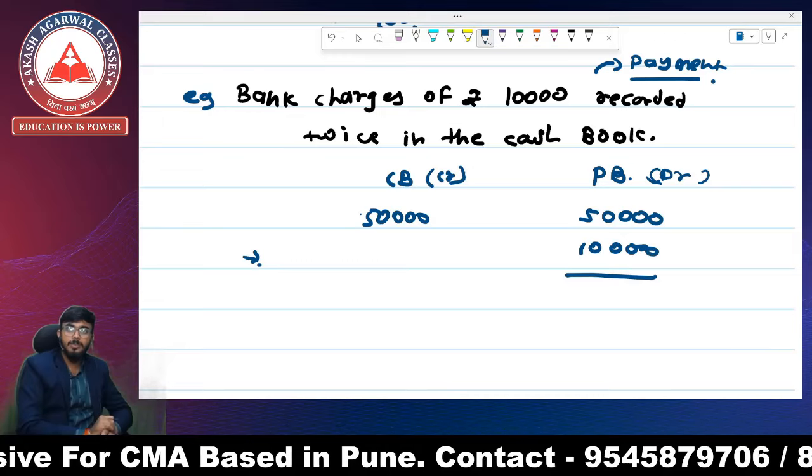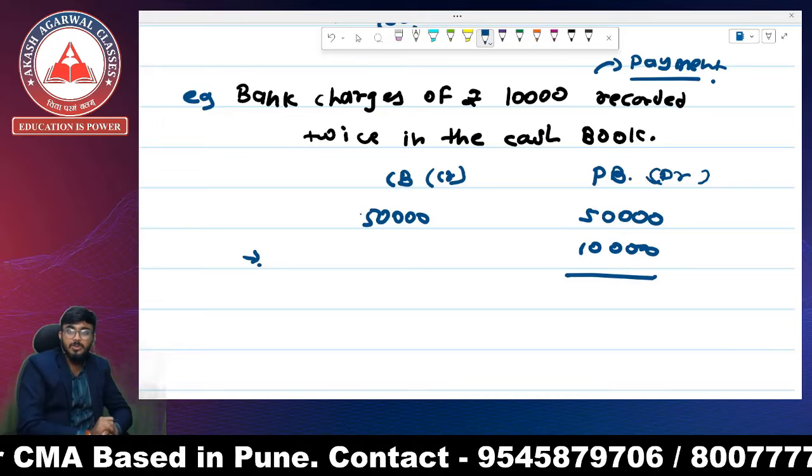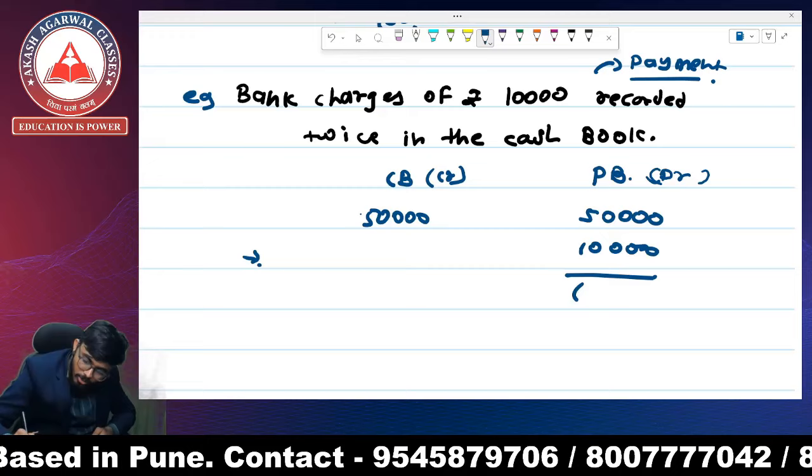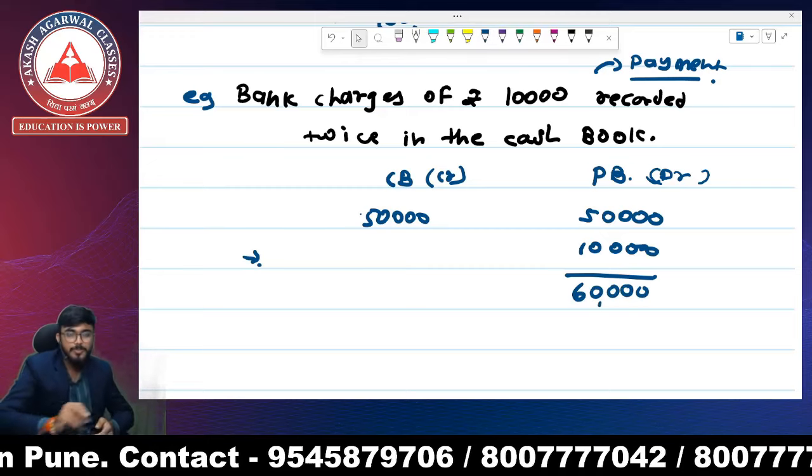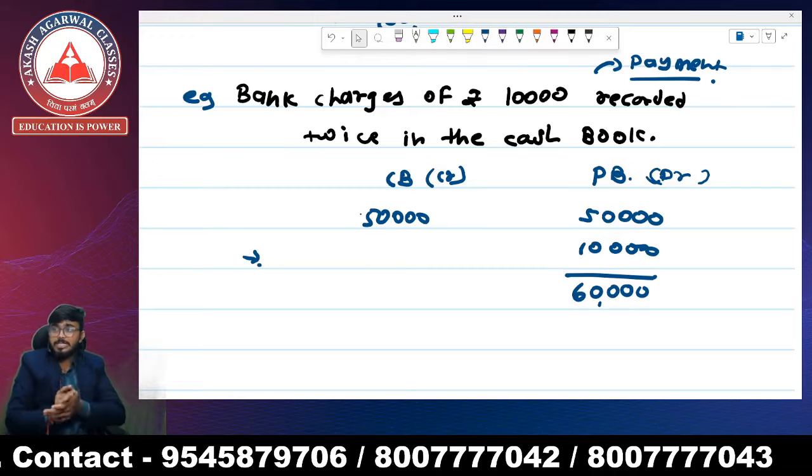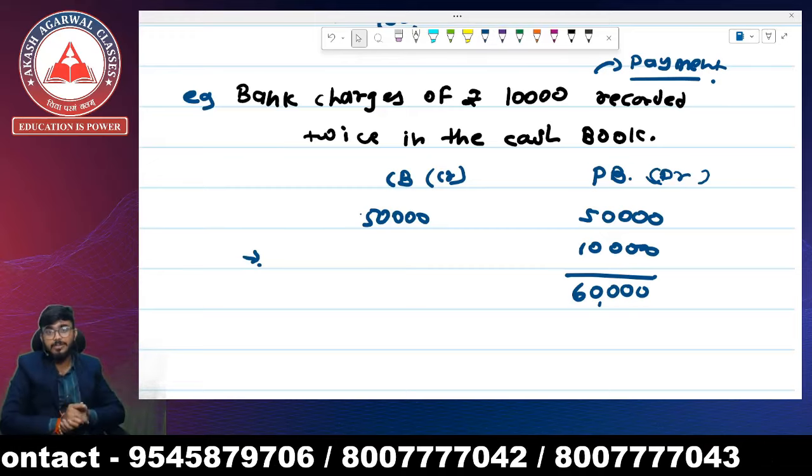So what is our passbook amount? Our loan is increased to 60,000, because before this transaction we had a loan of rupees 50,000, and the bank also debited bank charges of rupees 10,000. It means now the debit balance of the passbook is 60,000.